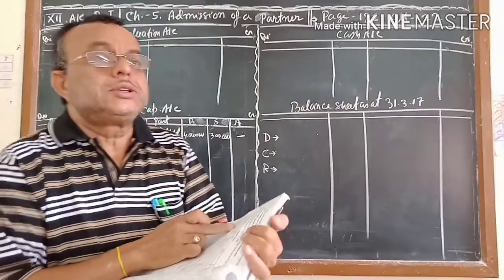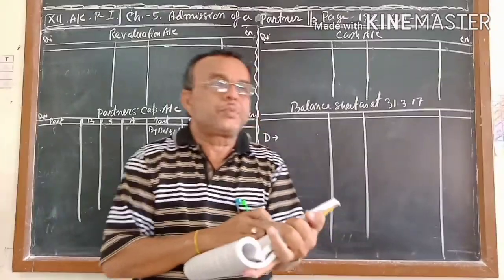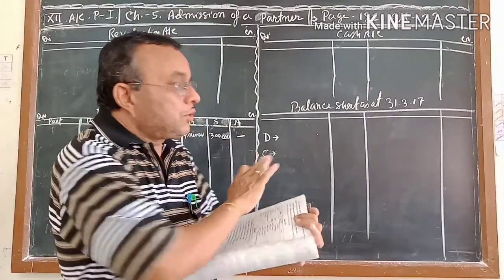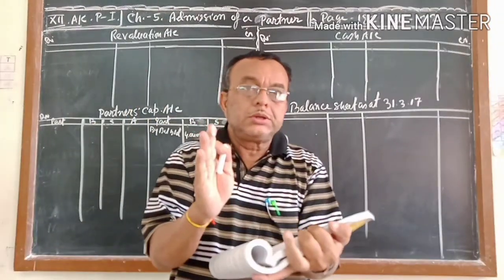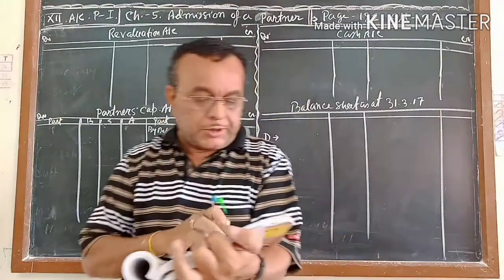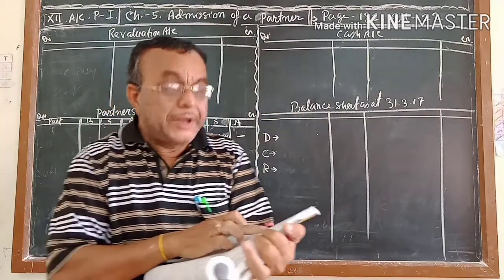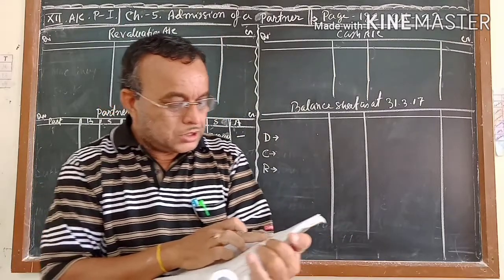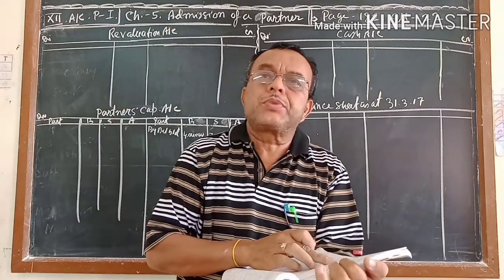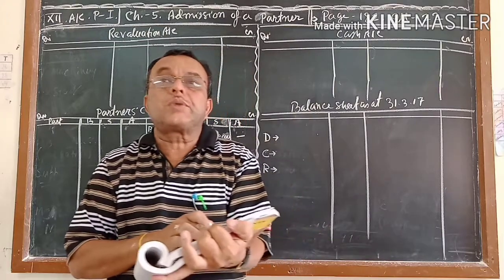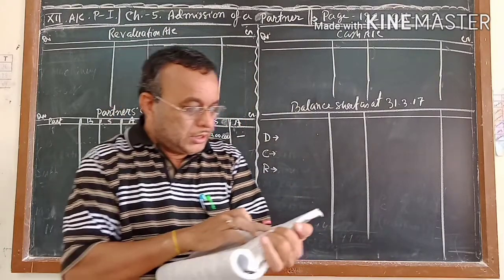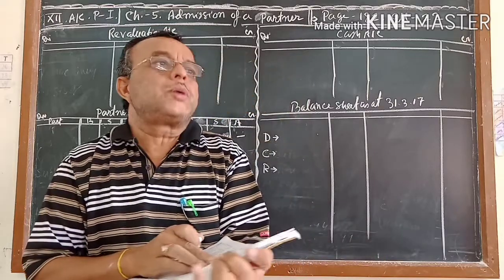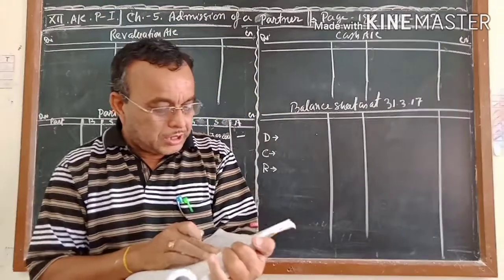Next you get the general reserve, generally it is 90,000. Now no need to write the amount. Only write D beside the general reserve in your question paper, because it should be distributed to the partners' capital accounts. Next, workmen compensation reserve. You write D because this also has to be distributed to the partners' capital accounts. Next, investment reserve of rupees 10,000. You write D, which you have to distribute to the partners' capital accounts.